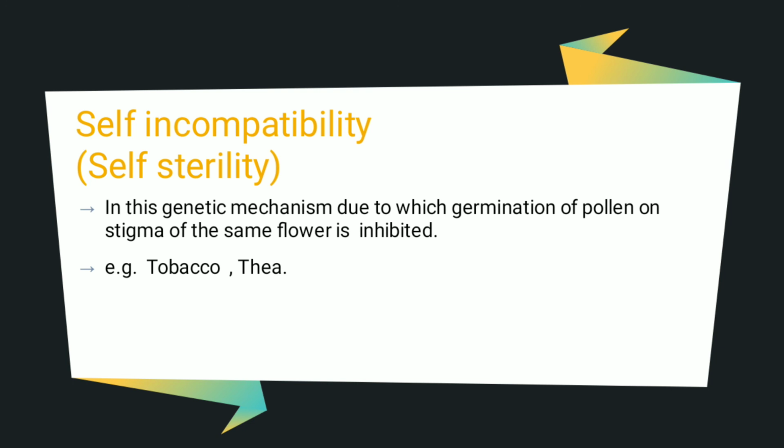So here we learn about outbreeding devices which encourage the cross pollination, and as we have seen, cross pollination have some merits over self pollination, and for this many plants in the nature use this cross pollination, and cross pollination is encouraged by the nature.